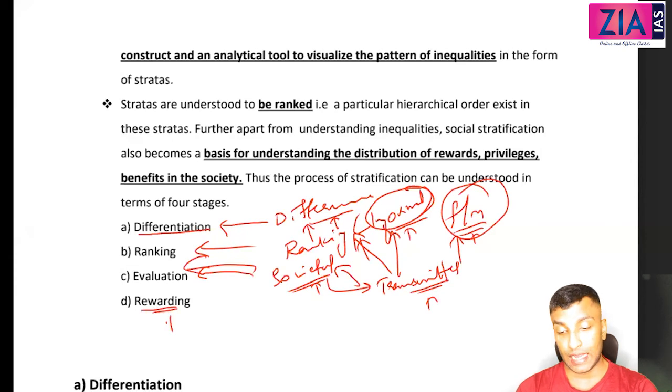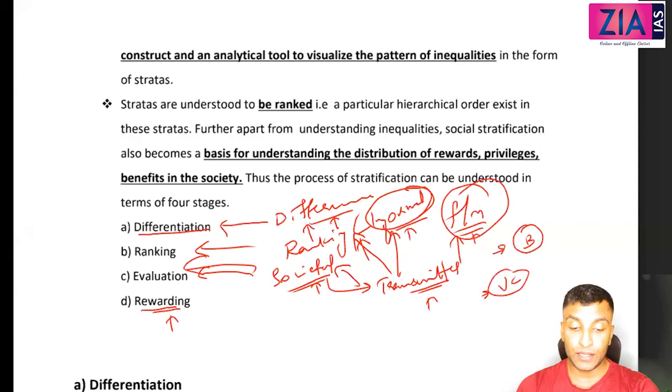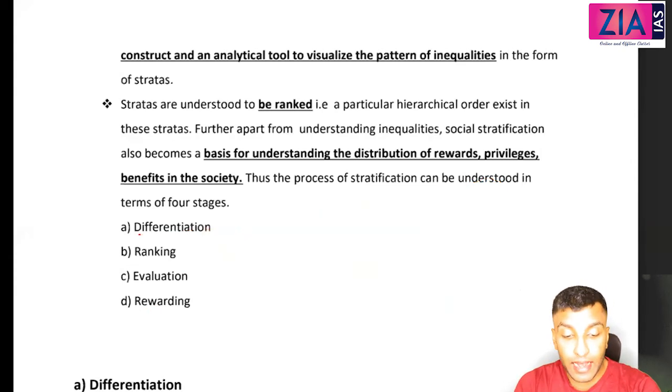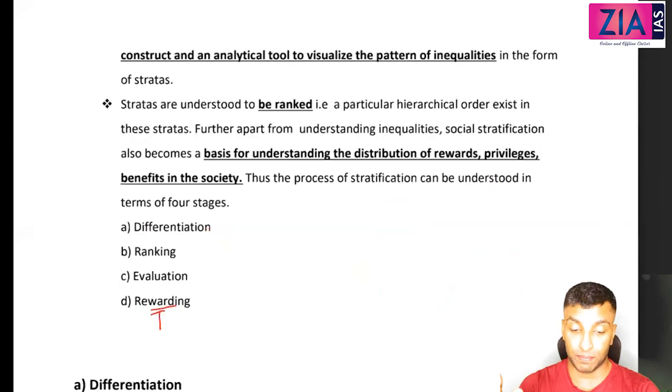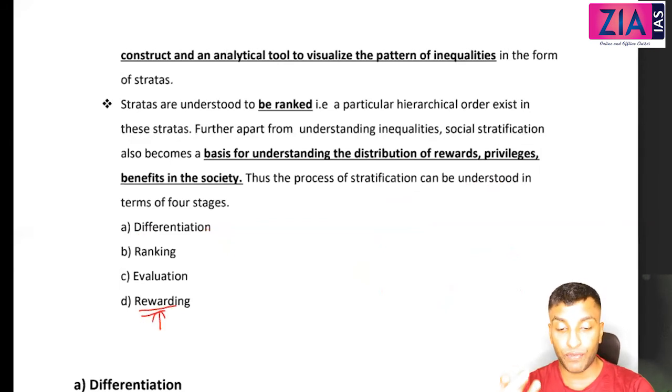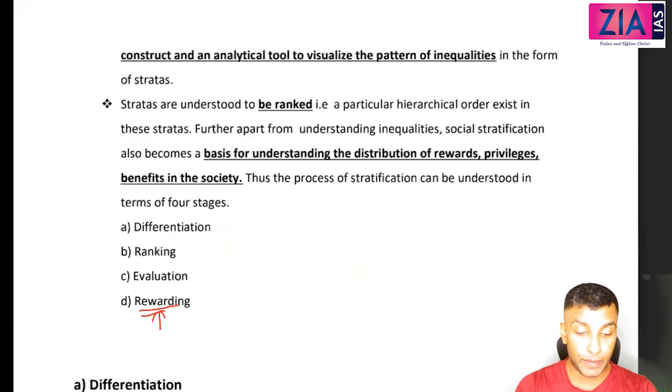Rewarding: on the basis of that, you will get the rewards and privileges. For example, Brahmins are getting the rewards, privileges, etc. Upper caste is getting the privileges, etc. Right? And that actually helps in continuing the system. When upper caste is getting those rewards and privileges in the society, people want to become the upper caste, upper class, right? So that is actually helping in continuation.